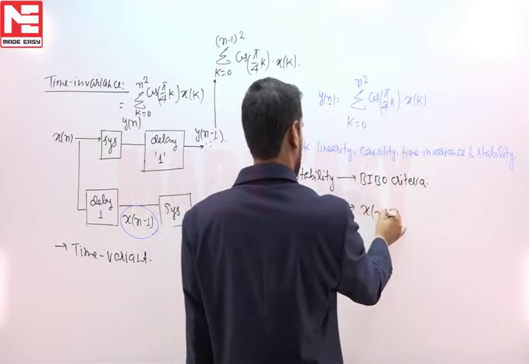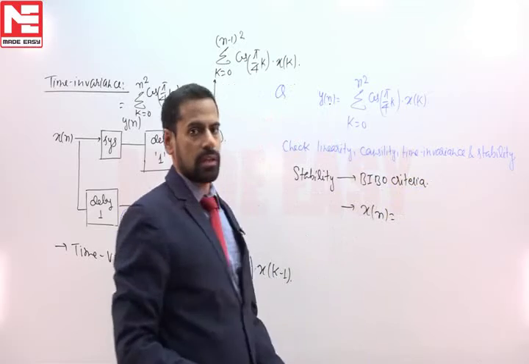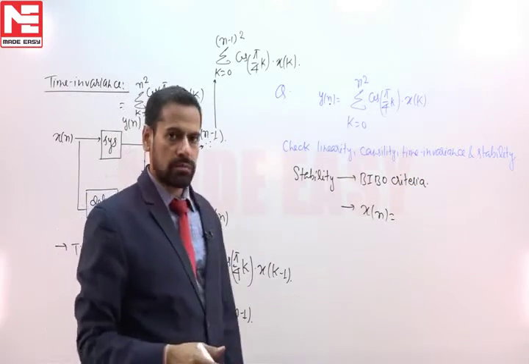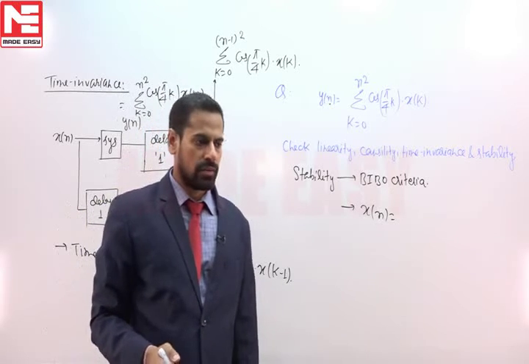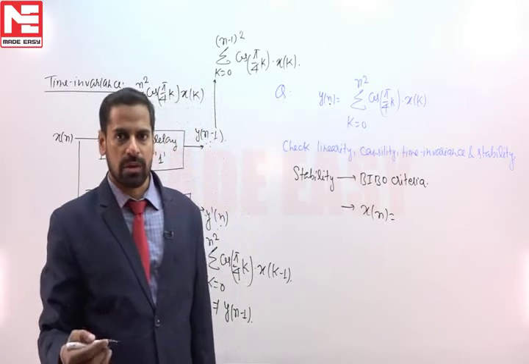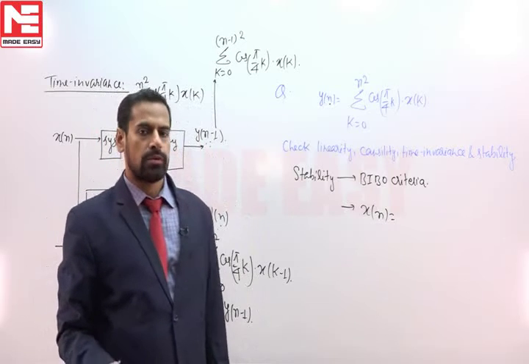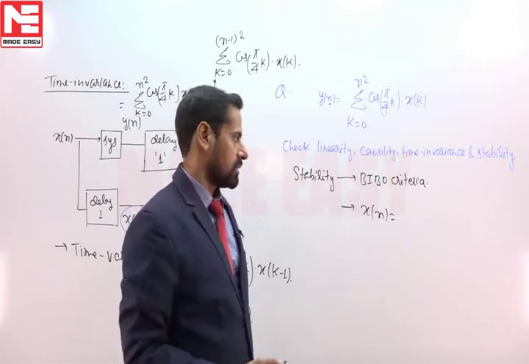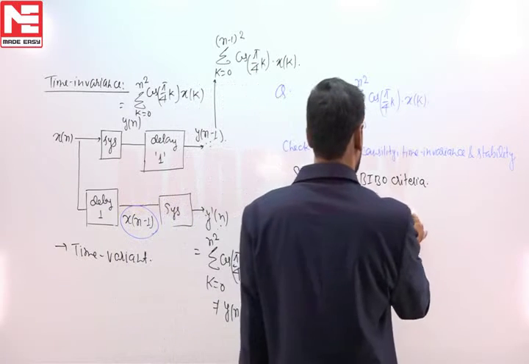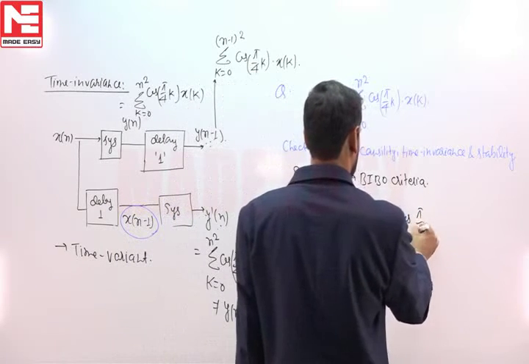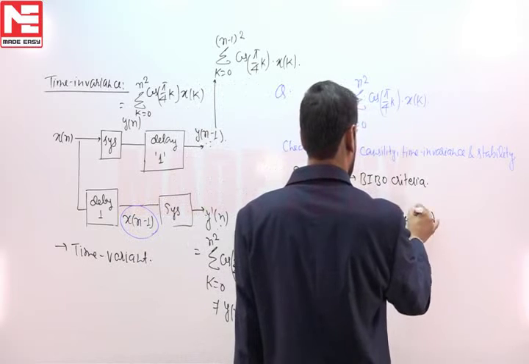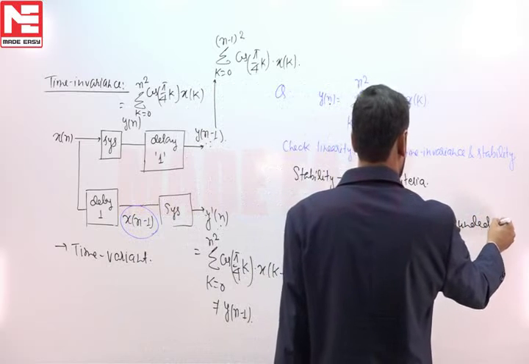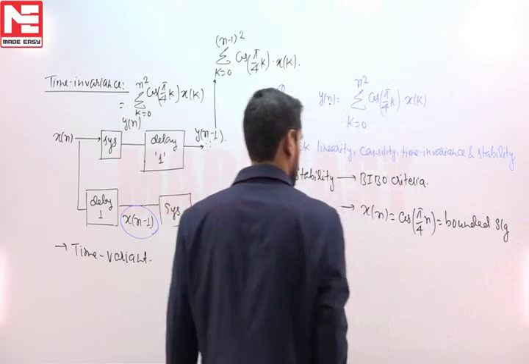We apply any bounded input, which is bounded in amplitude, and the BIBO criteria says that if the input to any system is bounded in amplitude and the output of the system is also bounded in amplitude, then the system will be stable. So we are going to apply here cos pi by 4n. This term is bounded in amplitude, so this is a bounded signal.